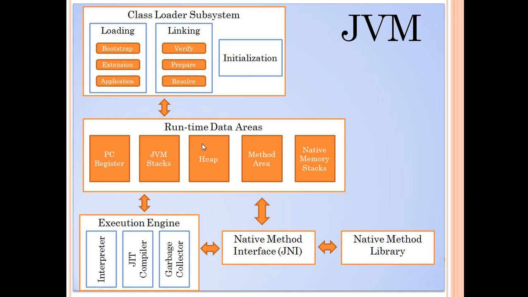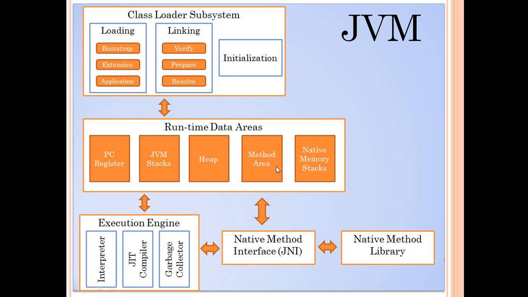Then comes the heap. Heap contains the objects initialized with the new keyword, so any object that is created is created inside the heap. We already talked about the method area. The method area contains the class level information, or the information that you can relate to static variables.